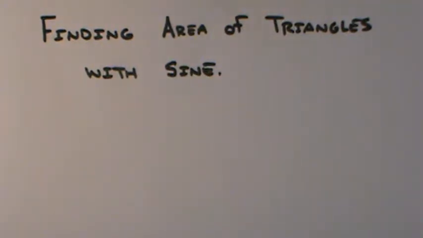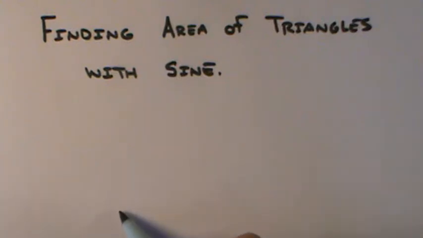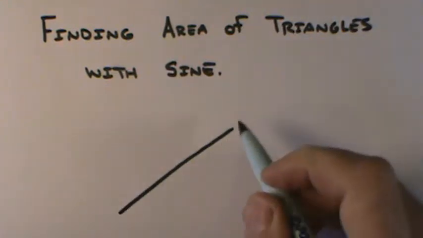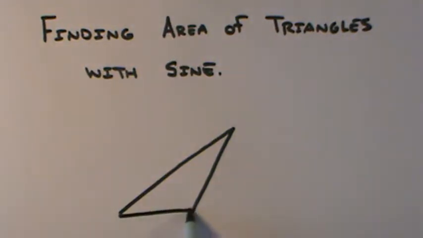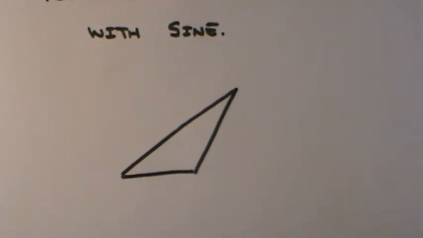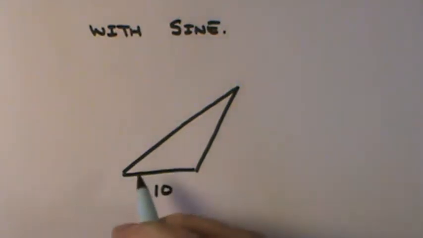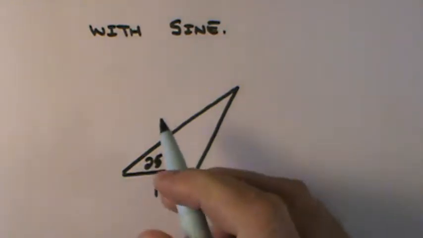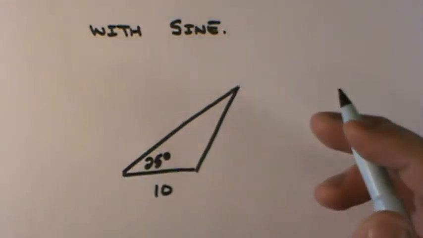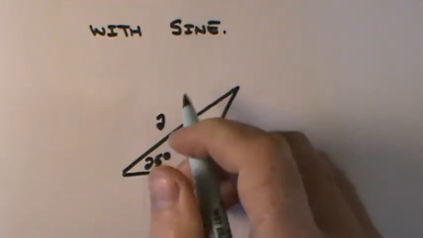Finding area of triangles with sine. Consider a triangle drawn as follows. Maybe we know the base to be 10, this angle to be 25 degrees, and this side here to be, say, 21.